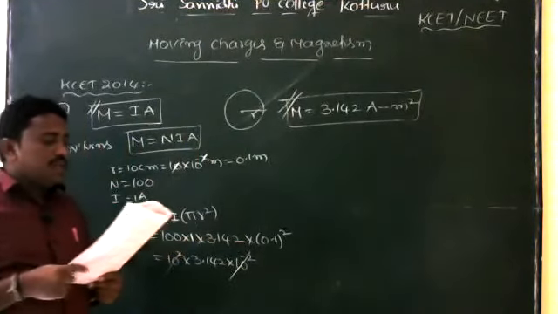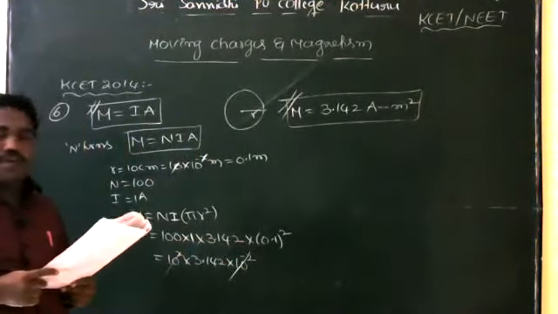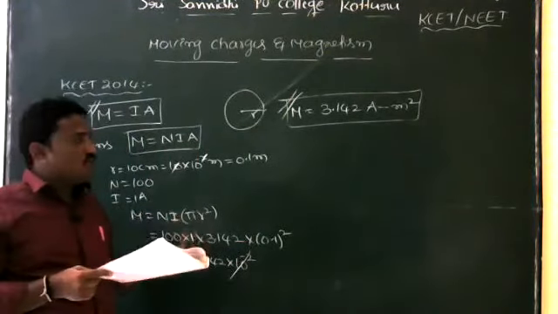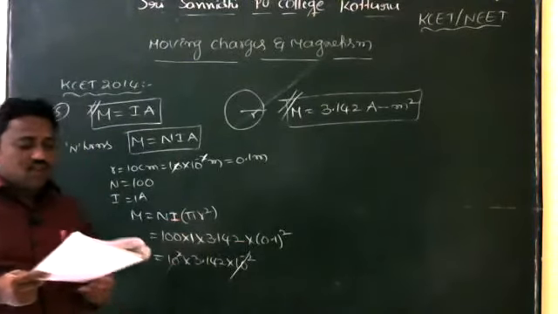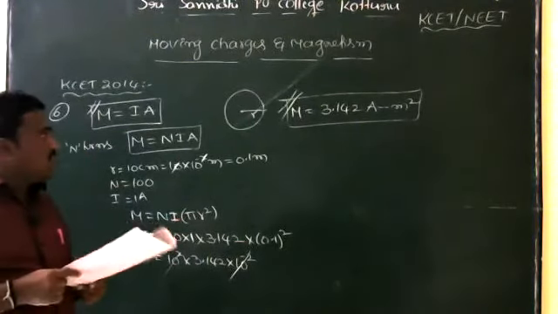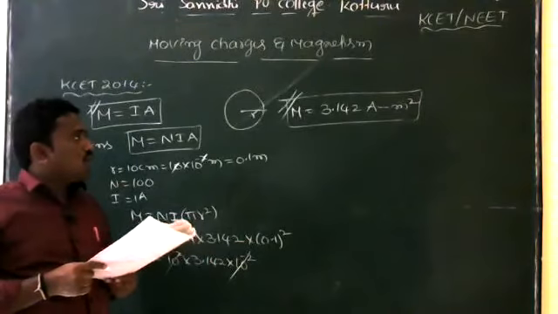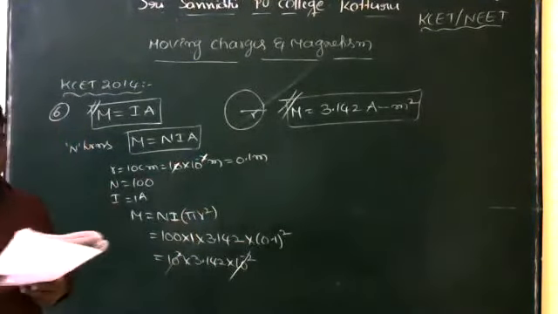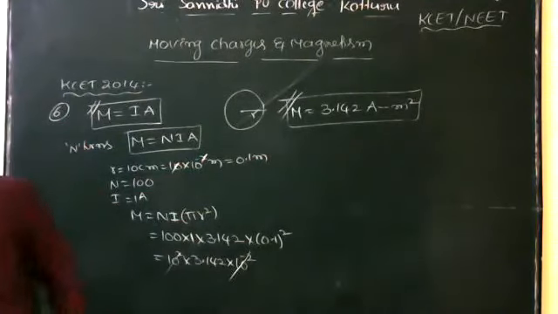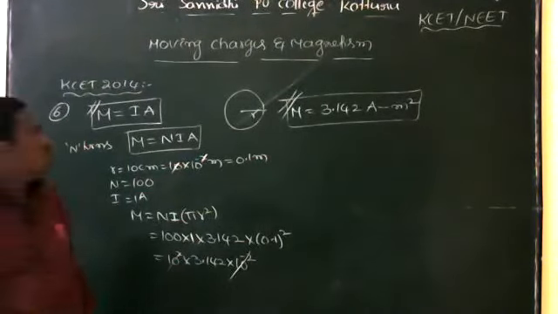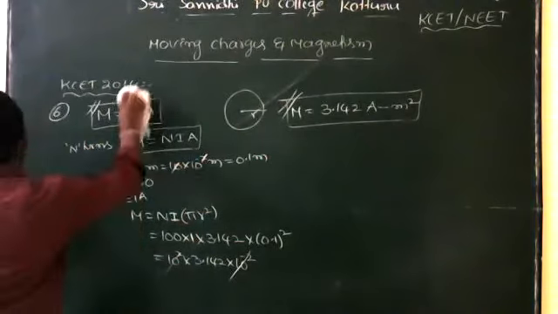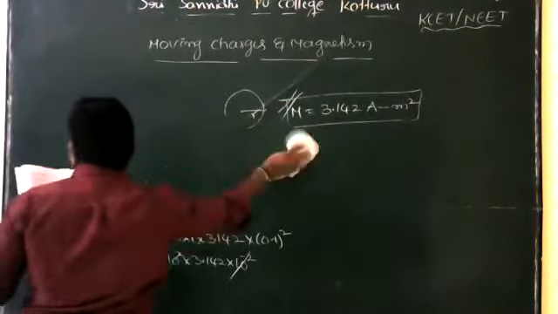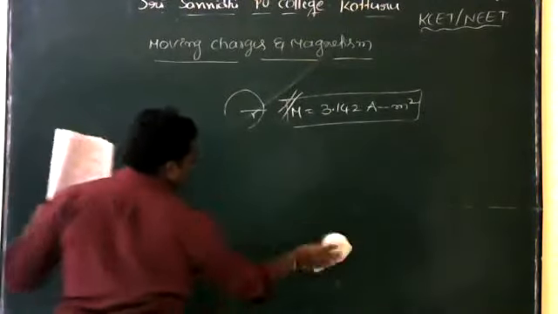So A, 3.142 into 10 to the power of 4 ampere meter square. So that is wrong option. So next the second one, 10 to the power of 4 ampere meter square. So that is also wrong. So next option C, 3.142 ampere meter square. This is the right option. Option C is right. Option D, 3 ampere meter square. So that is also wrong. So question number 6, which is the right option? Option C. Okay. So these questions are corresponding to KCET 2014.